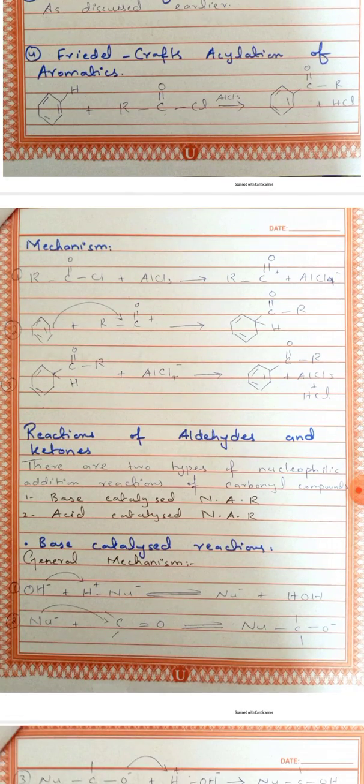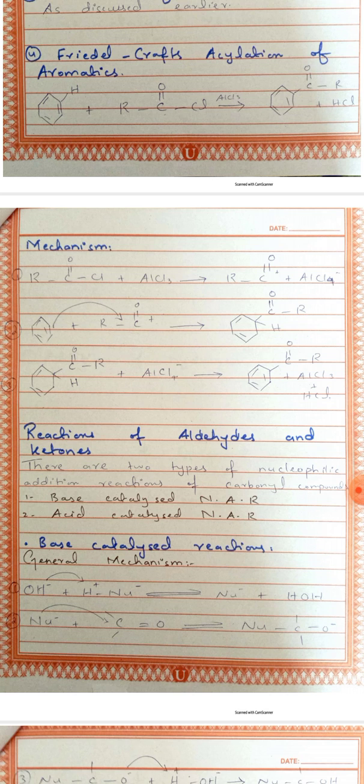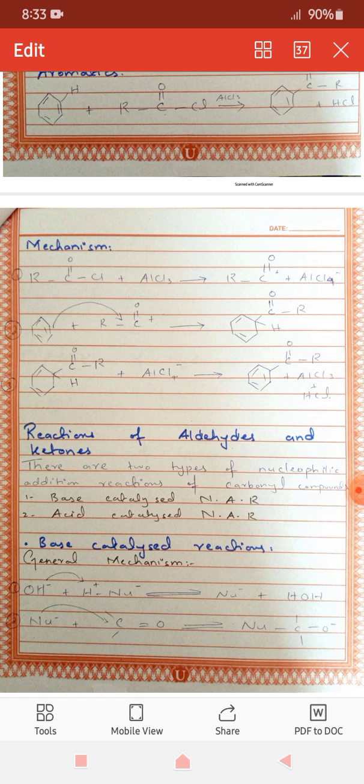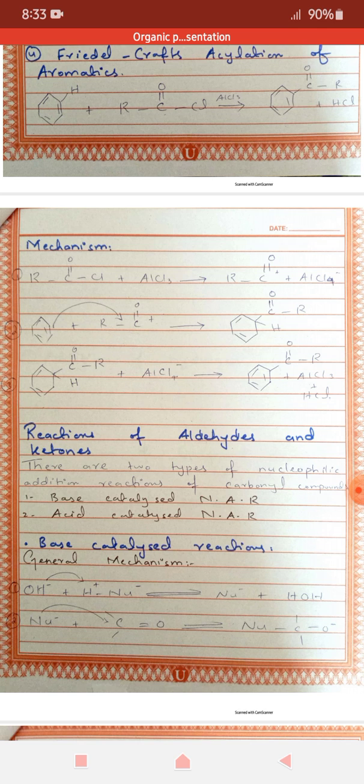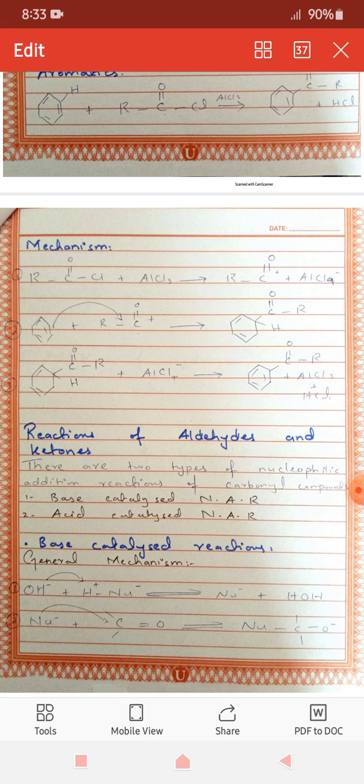Coming towards its mechanism. First, the electrophile generation occurs, then this electrophile substitutes on the benzene ring, and then aldehydes and ketones are formed. Basically, aldehydes and ketones reactions and methods of preparation are discussed simultaneously and collectively because they have the same methods of preparation and they give the same reactions.